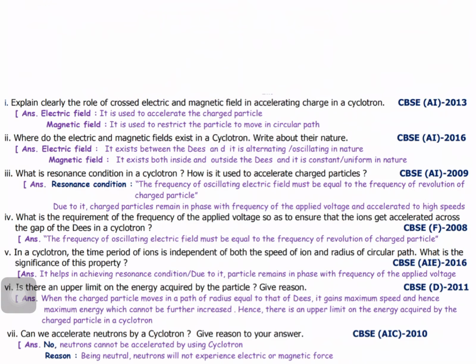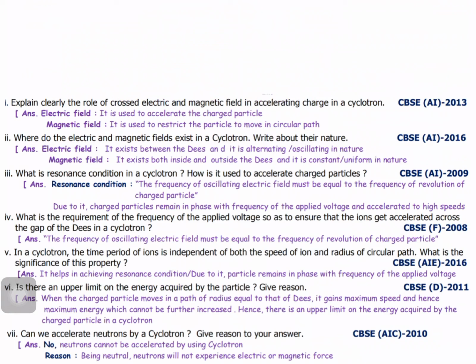Next one, explain clearly the role of crossed electric and magnetic field in accelerating charge in cyclotron. It's very simple. What is the answer? The electric field is used to accelerate the charged particle, but the magnetic field is used to restrict the particle to move in a circular path. So this is the way they are using the electric field as well as the magnetic field.